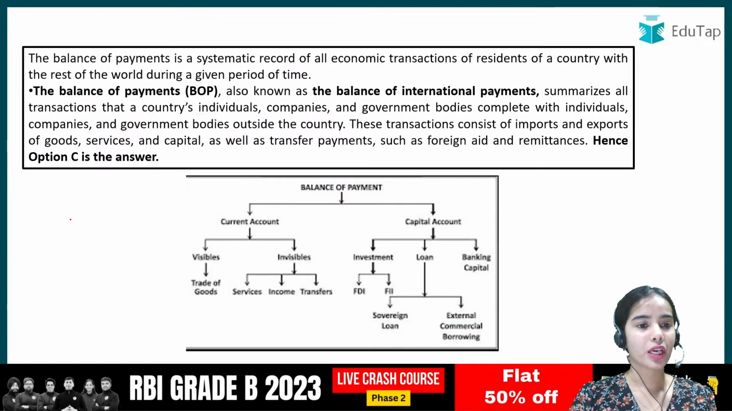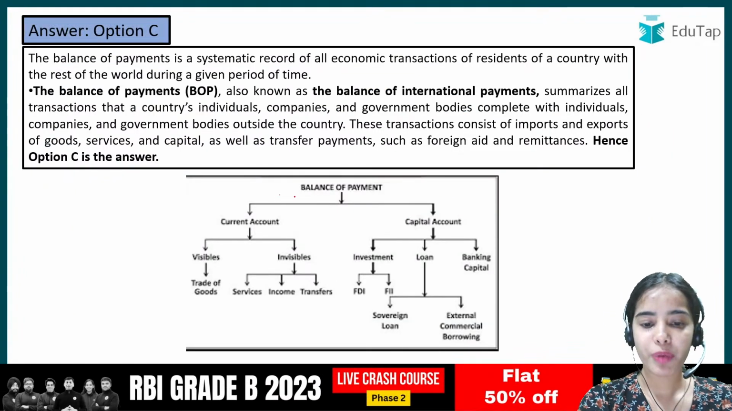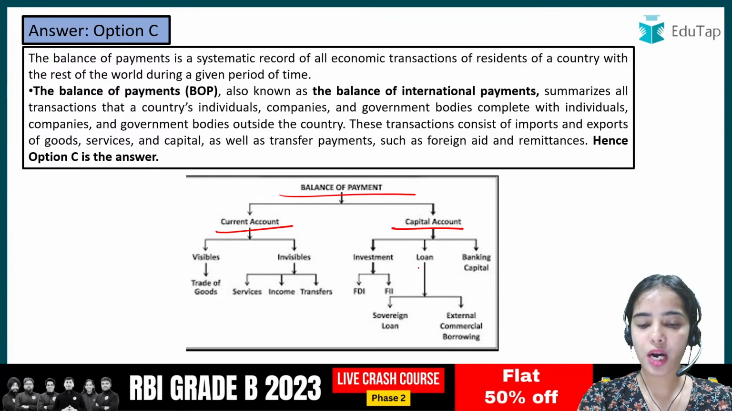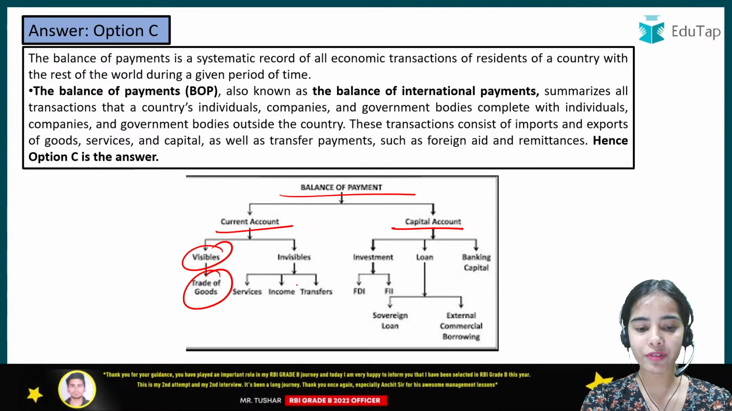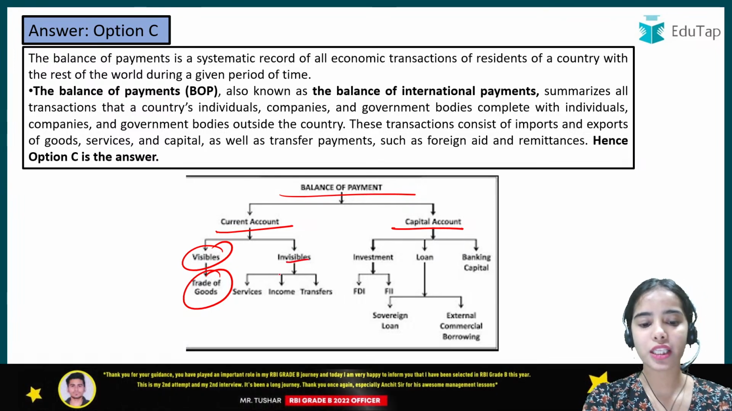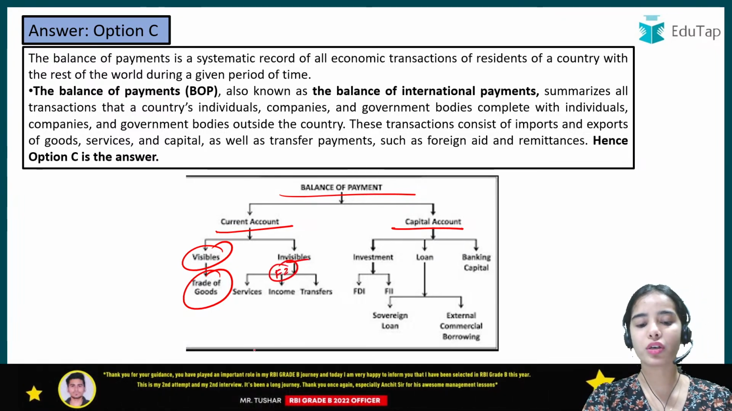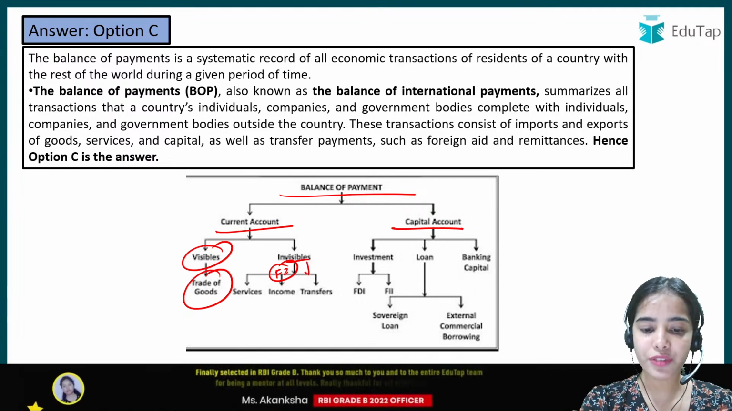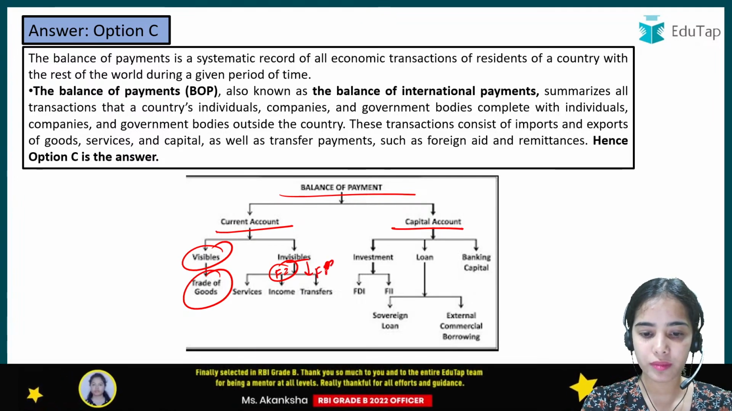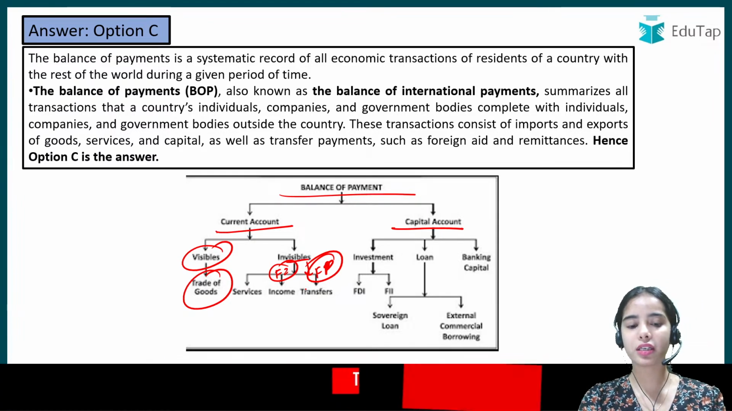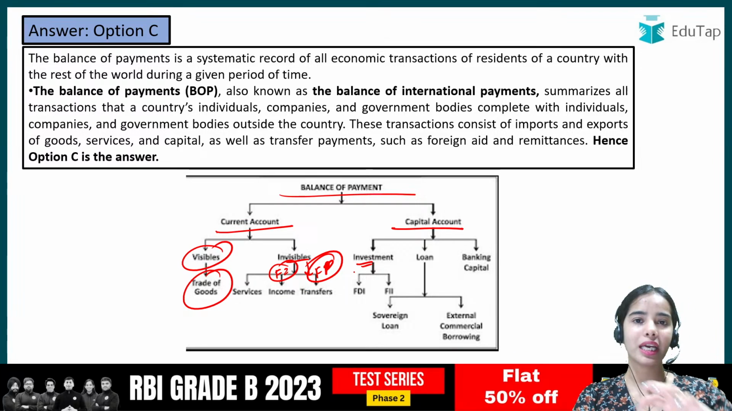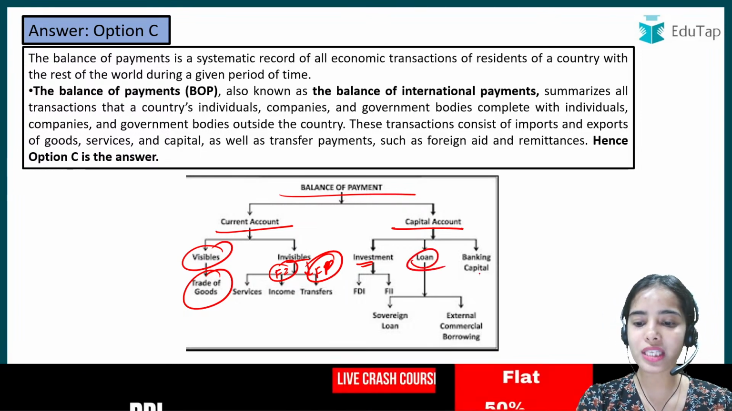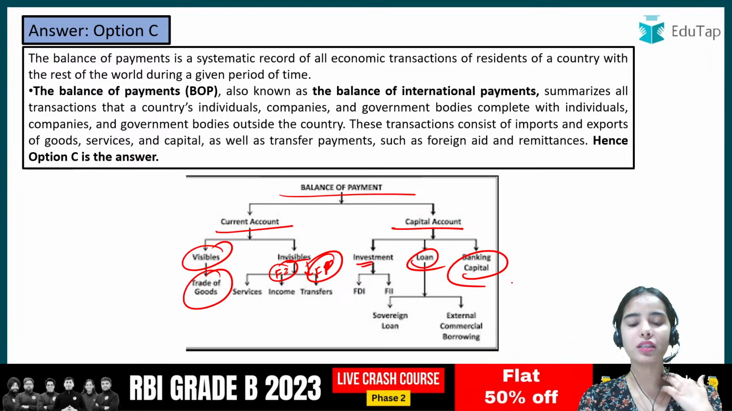Yes, very good. So the balance of payment has a current account and a capital account. The current account has the visibles, that is the trade of goods, and the invisibles, that is the trade of services. The factor incomes that are coming, or the income that is coming, and the transfer payments that are coming. So all these come under the current account. Okay, the capital account consists of investment. It can be foreign direct investment or foreign institutional investment, the loans and the banking capital. All of these come under the capital account.